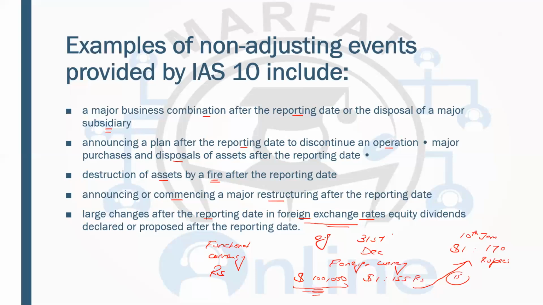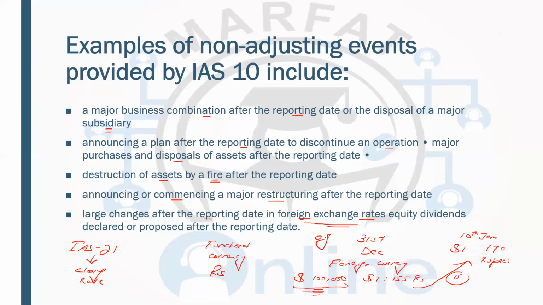Now, why is it a non-adjusting event? Because the foreign currency is not under their control. They are not determining the value of the foreign currency. And IAS 21 has its own rules for it, that you are going to take the closing rate. Now, the closing rate is the rate which was at 31st December, and that's fine.